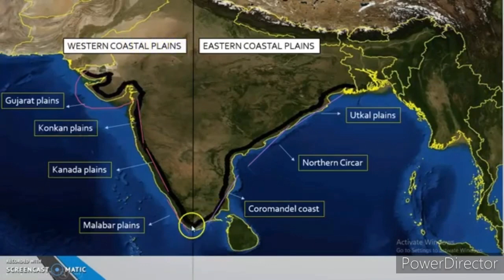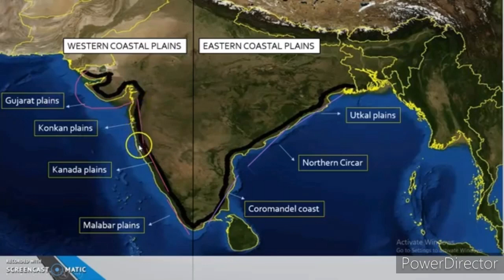This is the middle part. It includes the coastal plains of Karnataka. The Canara coast is located in Karnataka. The Malabar coast is the third one. This is the southern part, mostly in the state of Kerala. So these are the coastal plains.